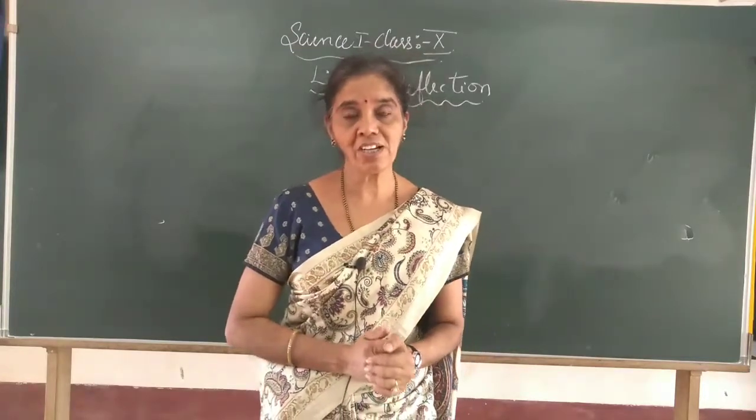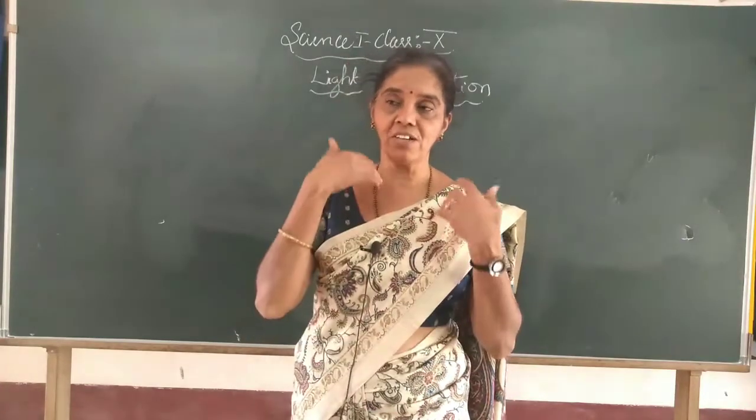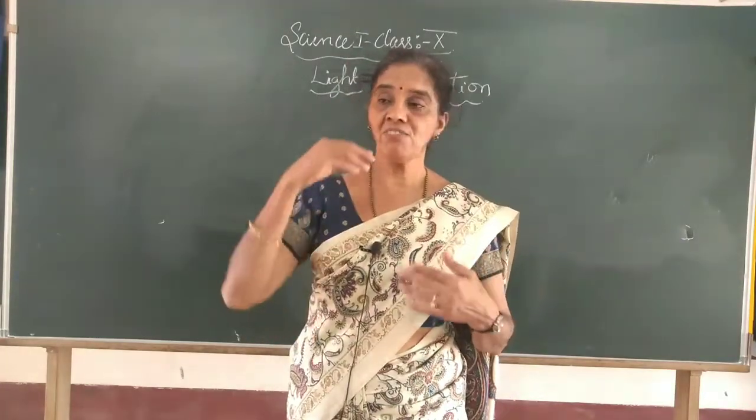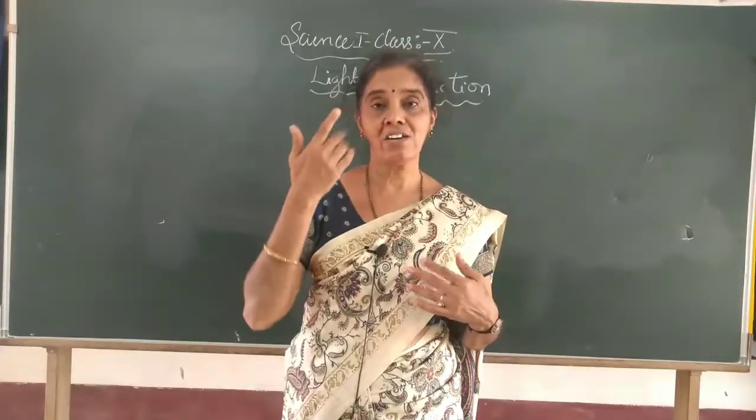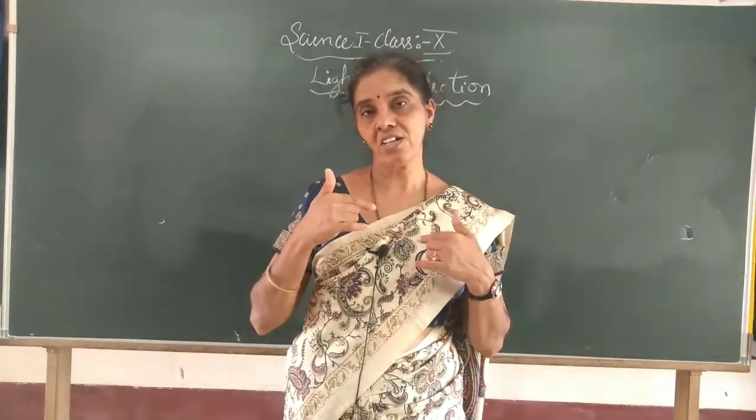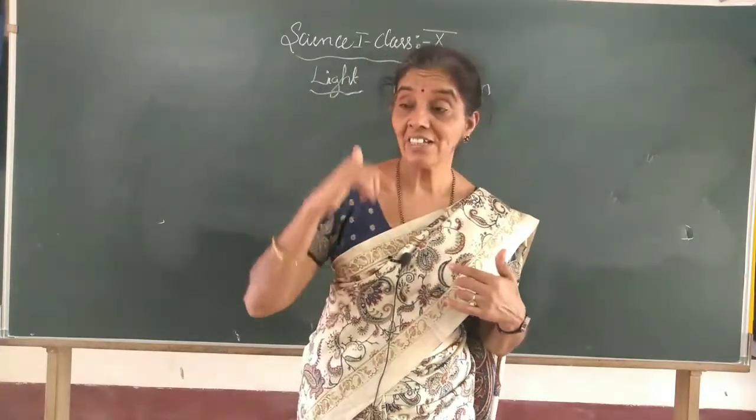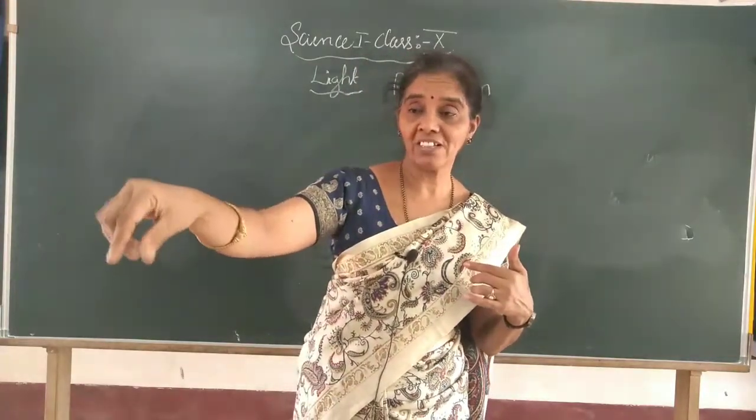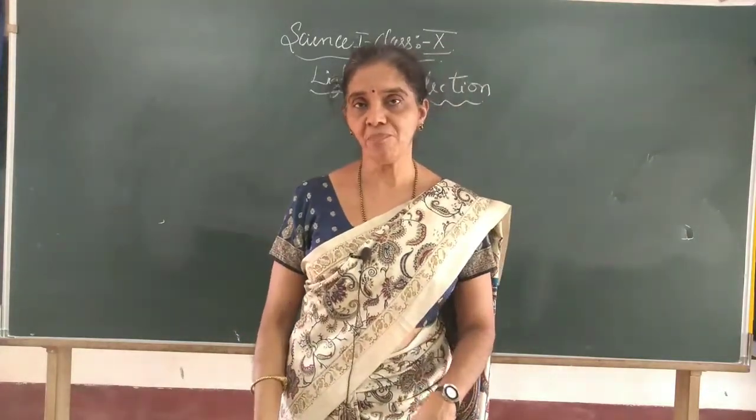Okay, so this is all about the reflection of light in a mirror, and how we can see the objects. When light falls on the object, it reflects back, and when that reflected ray enters our eyes, we are able to see the object from where that reflection took place.